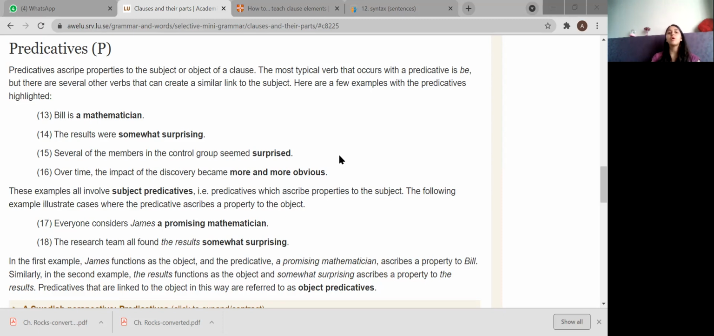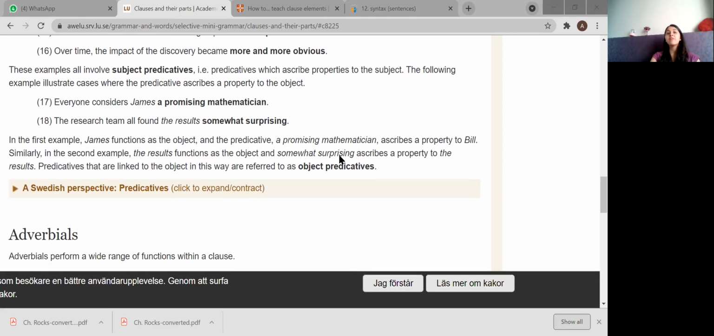All right. The following example illustrates cases where the predicative ascribes a property to the object. Everyone considers James a promising mathematician. All right. Now, promising mathematician. The research team all found the results somewhat surprising.